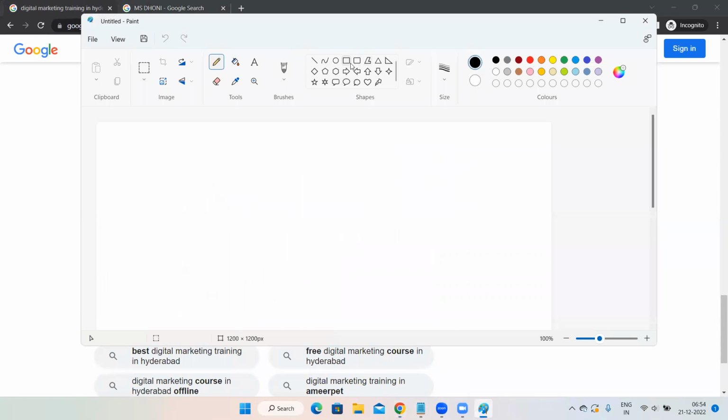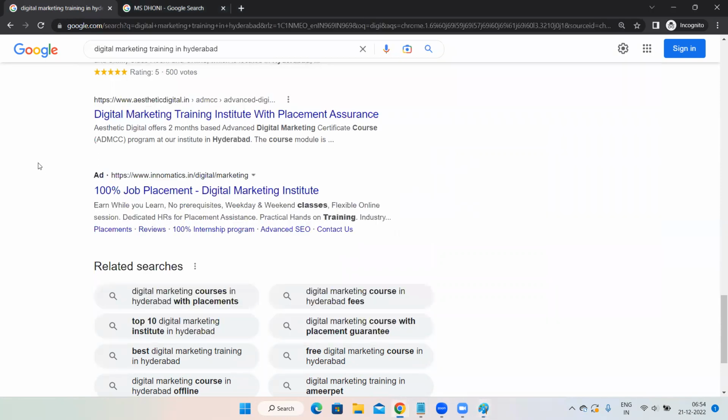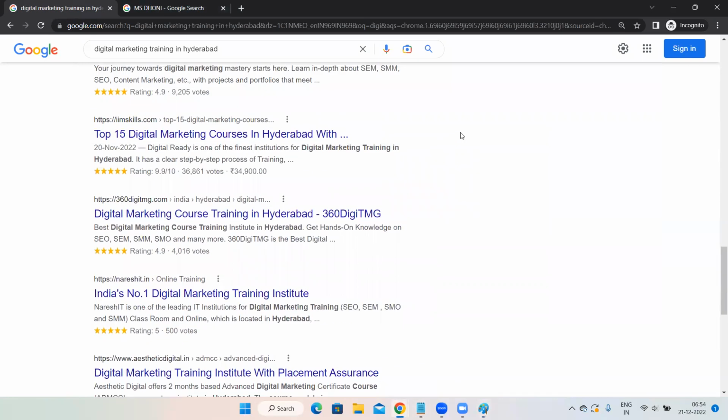Now, let's assume this is your website. This is a page of your website. And you want to show your website when someone is searching for digital marketing training in Hyderabad. You want to show your website. Obviously, everybody wants to show their website on top for a particular keyword, right? So you also want to do that.